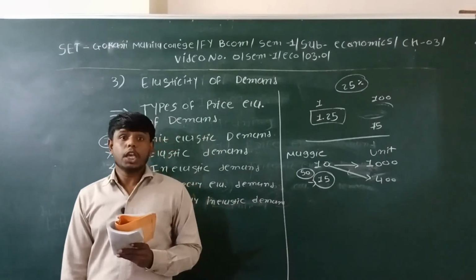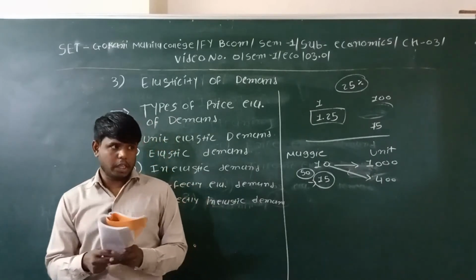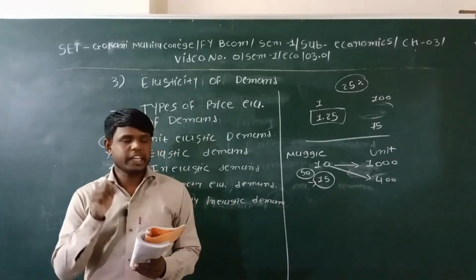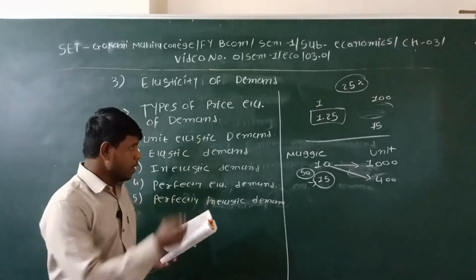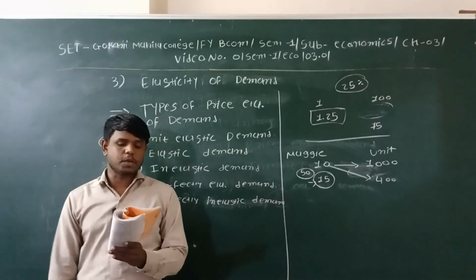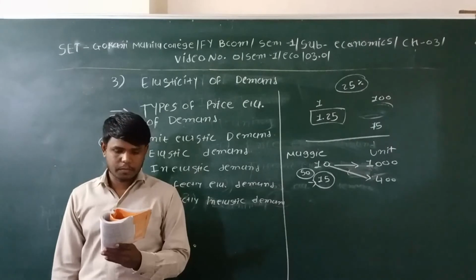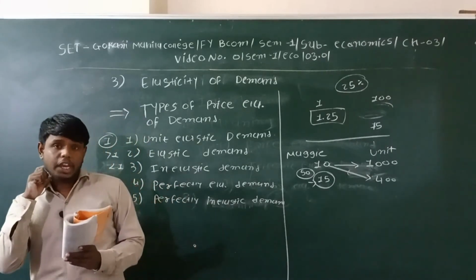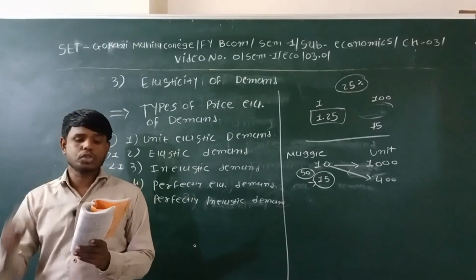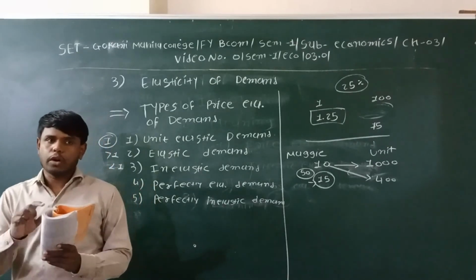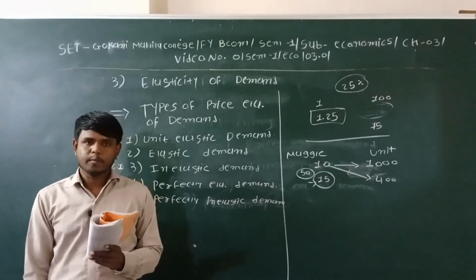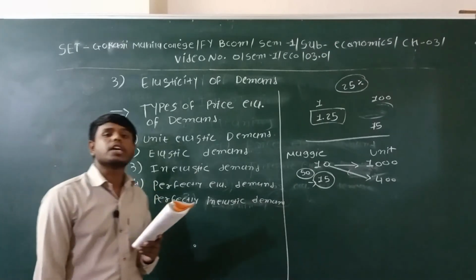For example, goods which cannot be replaced by any substitute would be included in this type of demand. Any change in the price will not affect the demand at all. This is called perfectly inelastic demand.